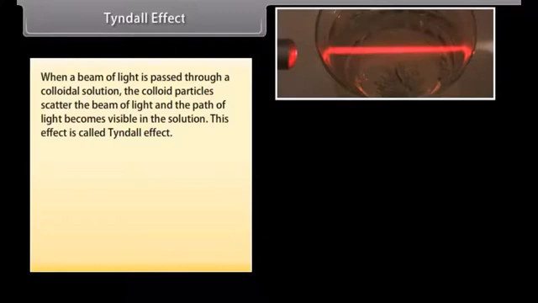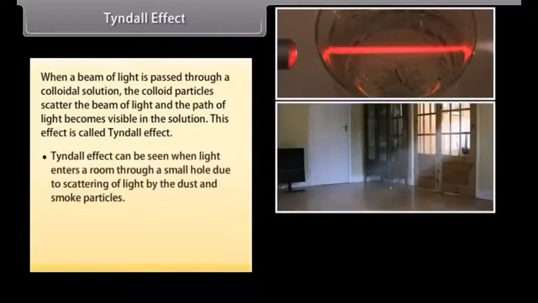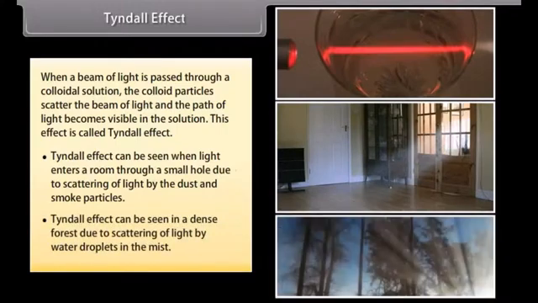Tyndall effect. When a beam of light is passed through a colloidal solution, the colloidal particles scatter the beam of light and the path of light becomes visible in the solution. This effect is called the Tyndall effect. The Tyndall effect can be seen when light enters a room through a small hole due to scattering of light by the dust and smoke particles. It can also be seen in a dense forest due to scattering of light by water droplets in the mist.